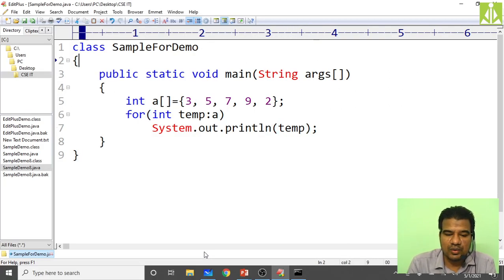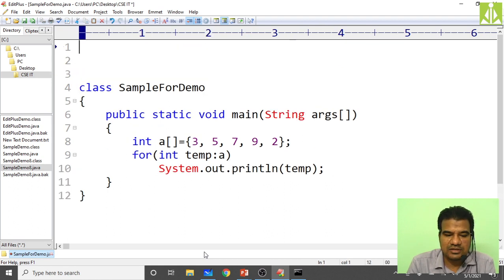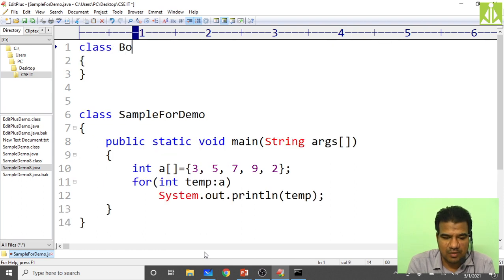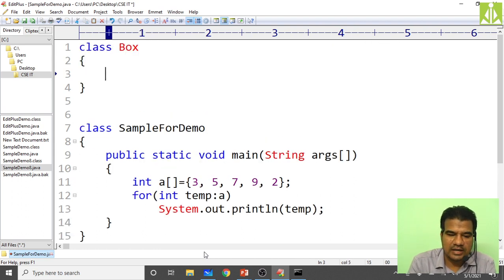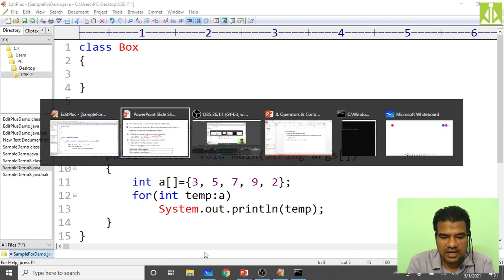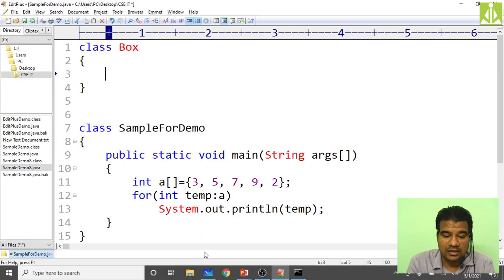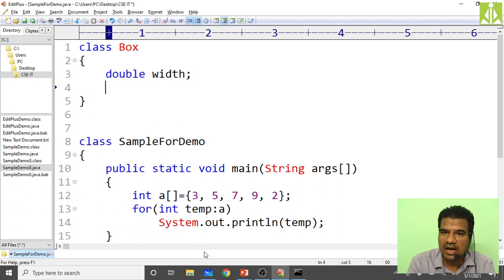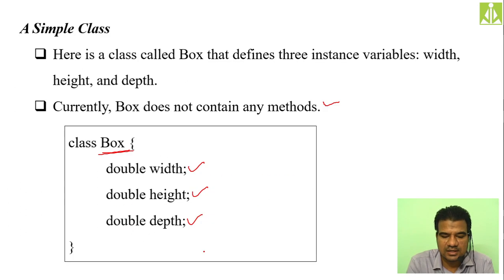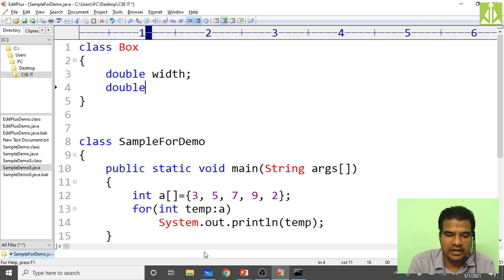So what I will do is, along with the public class, I will write my normal class that is Box. Inside this class we are going to put all the data members. Double they have taken, so I'm also taking double width, because every box is going to have a width, height, and depth.